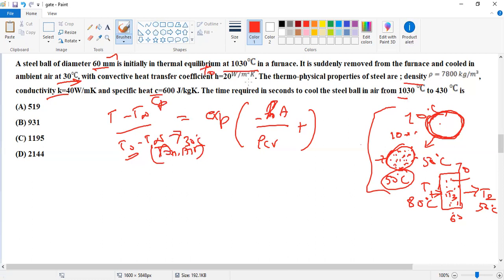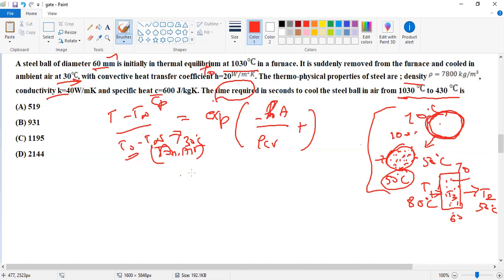This is a simple problem. The given temperature is 1030 degrees Celsius, and you suddenly cool it by supplying ambient air.